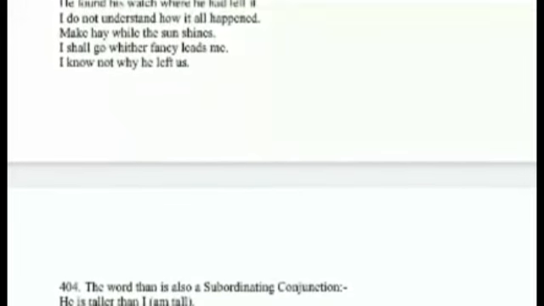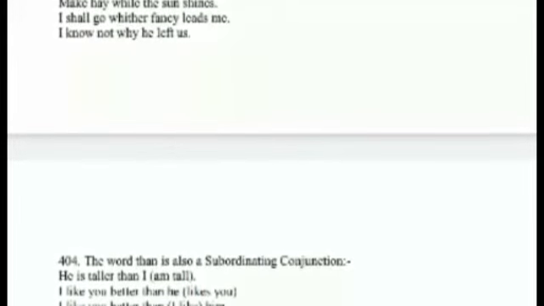A subordinating conjunction joins a clause to another on which it depends for its full meaning. The chief subordinating conjunctions are after, because, if, that, though, although, till, before, unless, as, when, where, while. So these are the chief subordinating conjunctions.